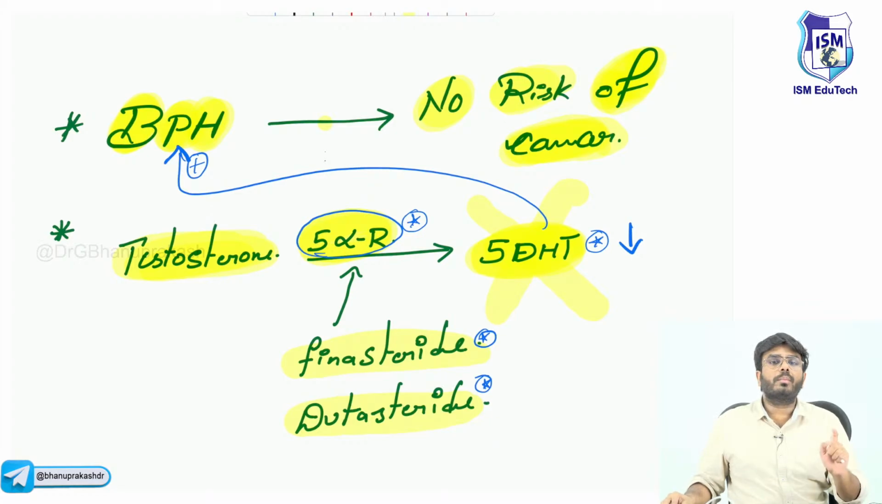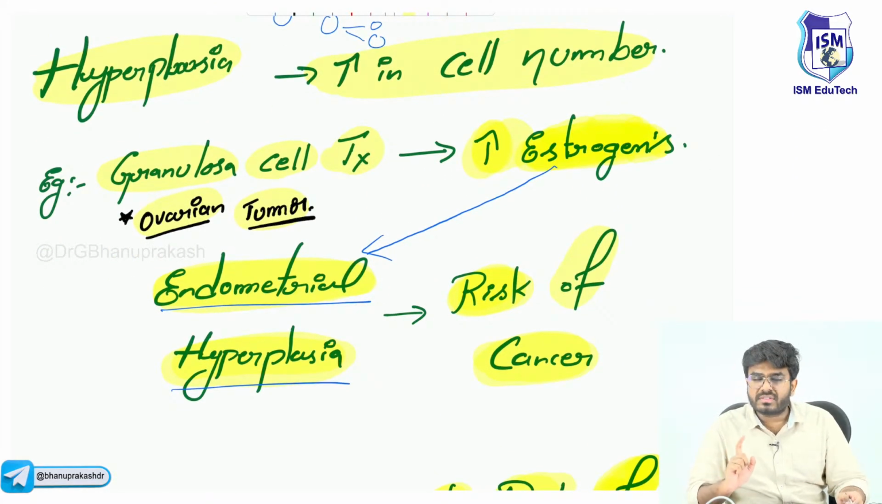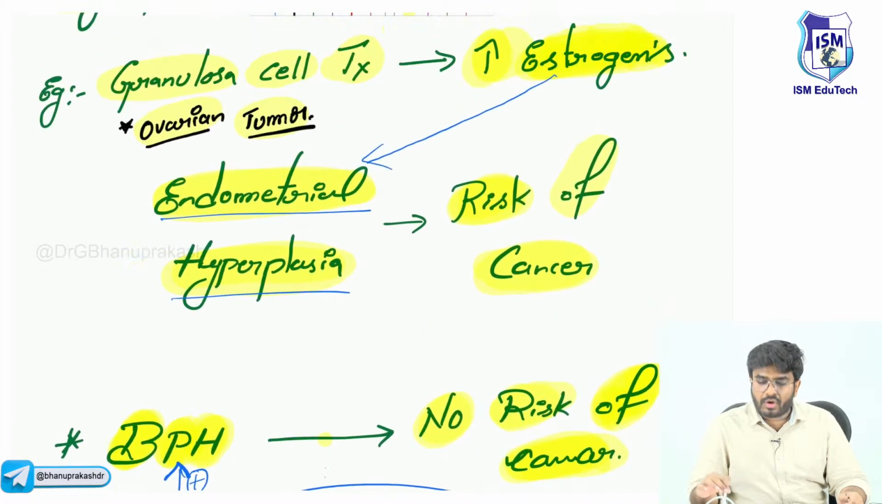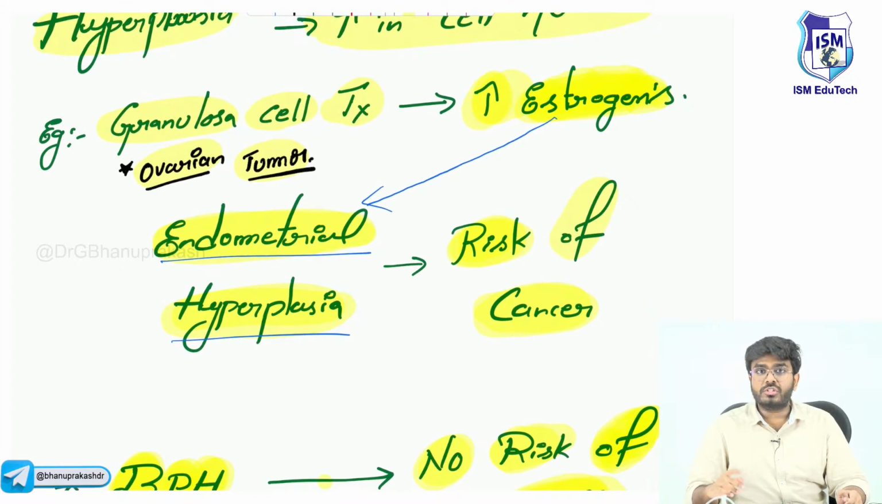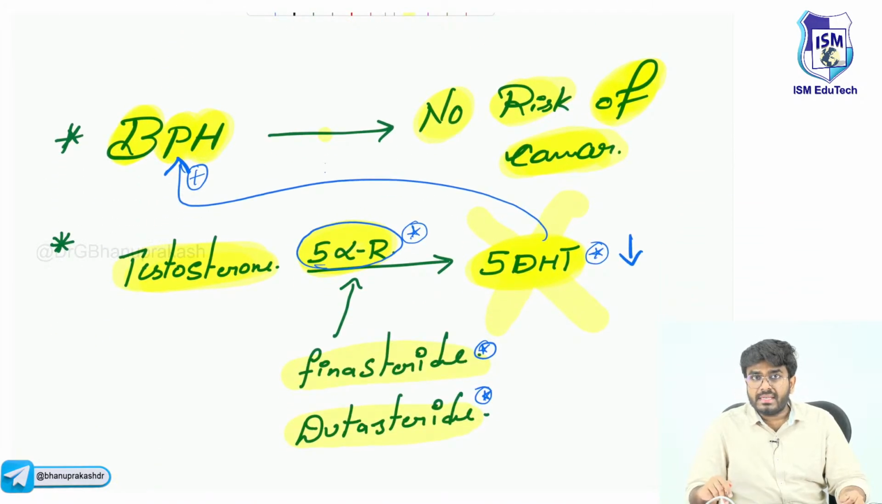Now tell me the important points about hyperplasia. Hyperplasia is an increase in the number of cells. It's a precancerous condition; yes, it increases the risk of cancer. An example of hyperplasia is endometrial hyperplasia, seen in postmenopausal females because of a granulosa cell tumor, and it increases the risk of cancer. In males, there is benign prostatic hyperplasia, but it does not increase the risk of cancer.